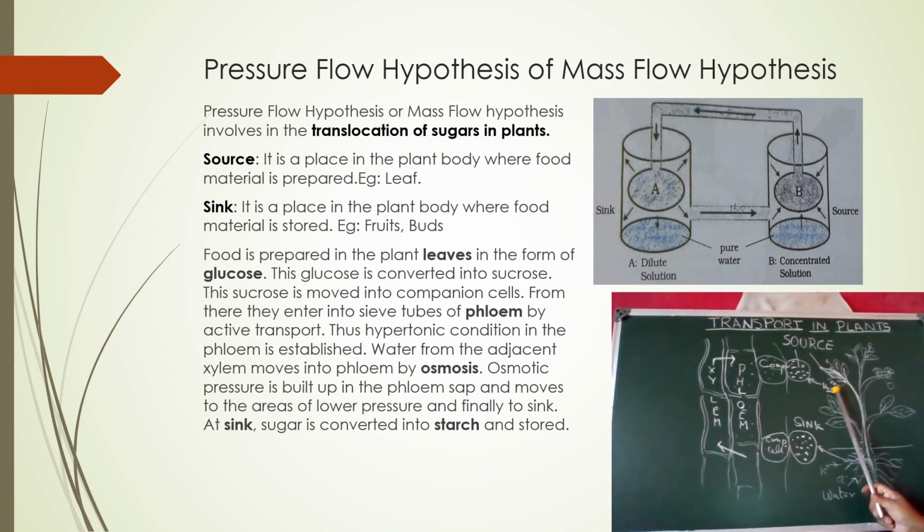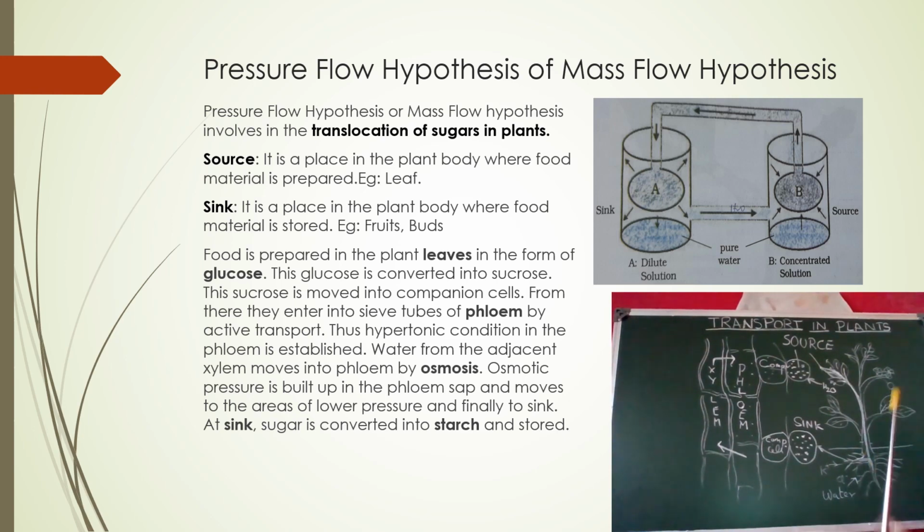What is source and what is sink? Source is a place in the plant body where food materials are prepared. For example, the leaf is called the source. And a sink means a place in the plant body where the food material is stored. That is, food is getting stored in the roots or fruits or buds. That place is called the sink. The food materials are getting stored here.